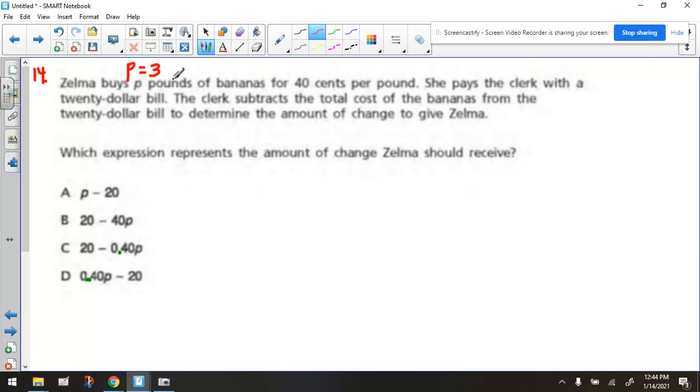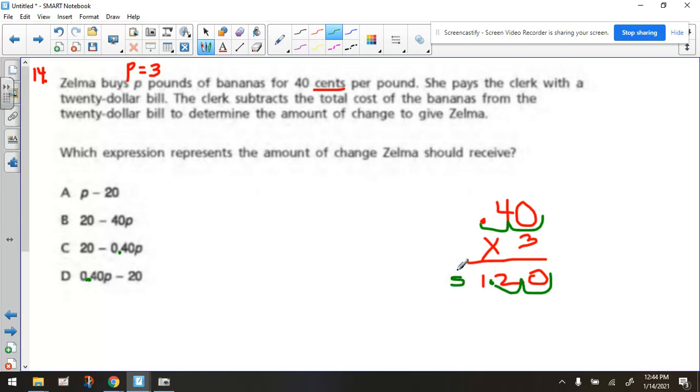All right, so if we were buying 3 pounds and it was 40 cents per pound, I just want to remind you that 40 cents in the money world looks like that. Because if you just put 40, then you're talking about $40. The word cents means hundreds, or out of 100, so you need to write it as this. Now, if we're buying 3 pounds, wouldn't we be multiplying 40 cents times 3? And we'd get $1.20 for how much it's going to cost for the bananas.